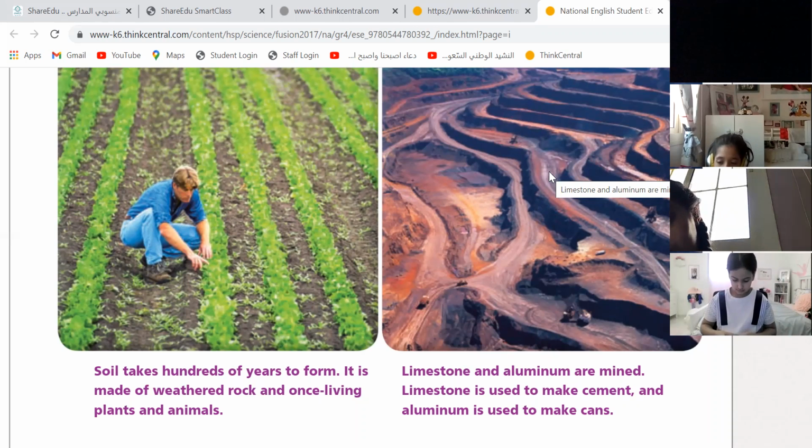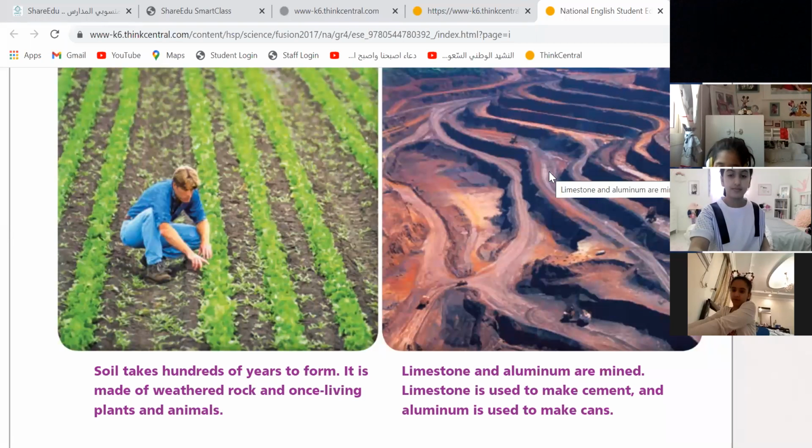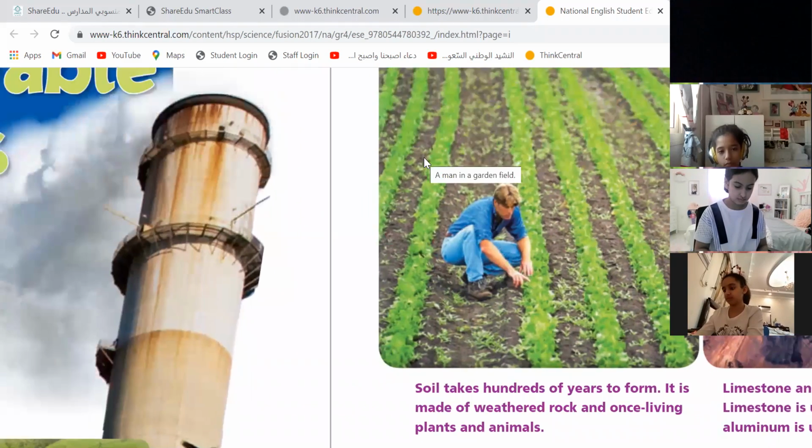And aluminium is used to make cans, the Pepsi can or the food cans, they are made out of aluminium. And is aluminium renewable or non-renewable? Non-renewable. They take hundreds of years to form other materials. Okay, what about fossil fuel?